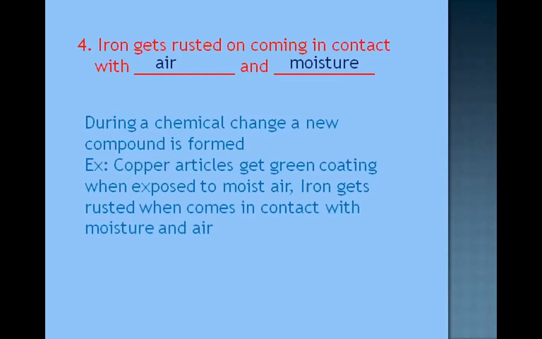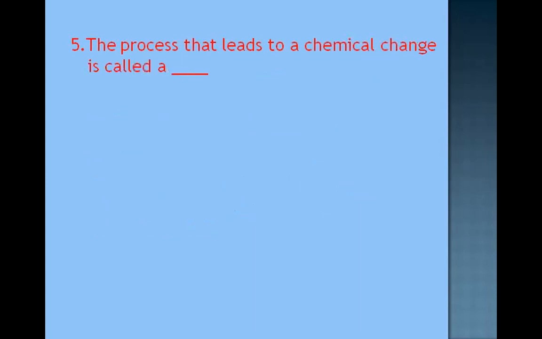What is that moisture actually? Water vapor content in the atmosphere. So instead of moisture, if you write water, it is also correct. Then coming to the fifth one, the process that leads to a chemical change is called. What is that process known as?